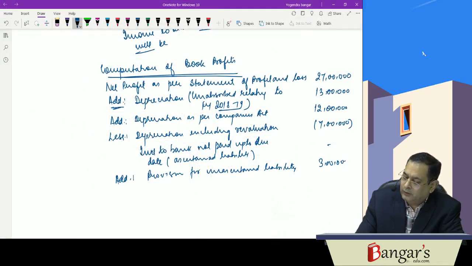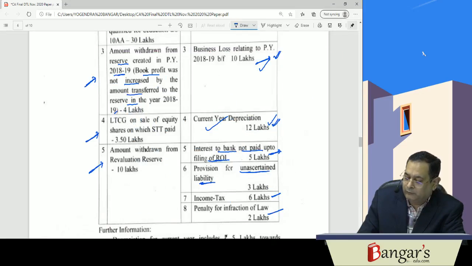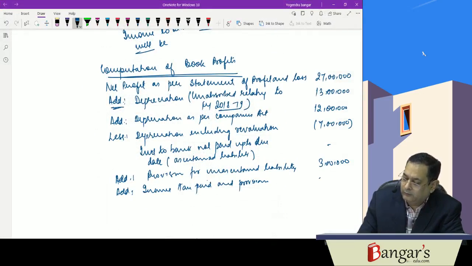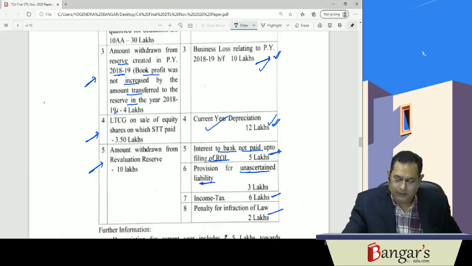Then we have seen that add income tax paid and provisions thereof, it is to be added back. So what is the income tax paid? 6 lakh rupees. This will be added back.